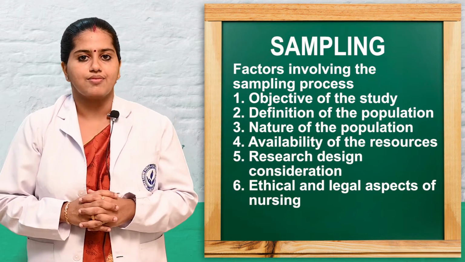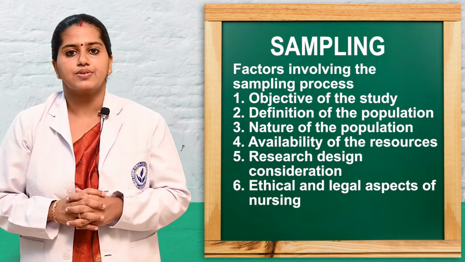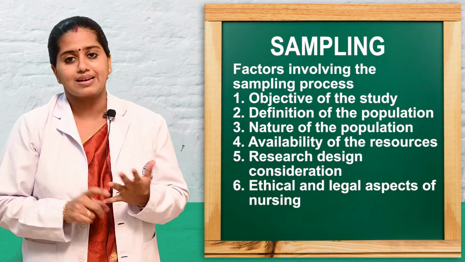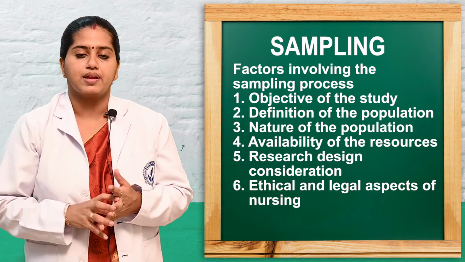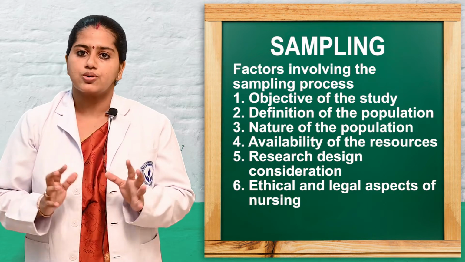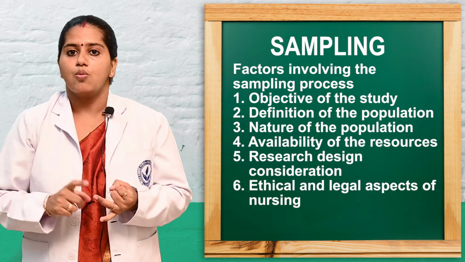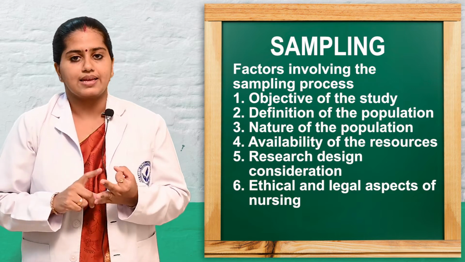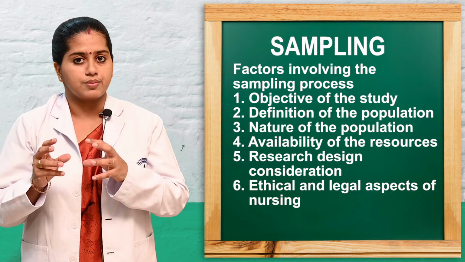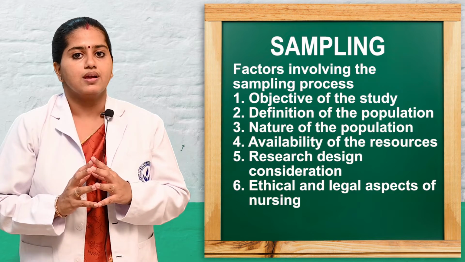Next we will see what are the factors that affect the sampling. The first one is that, based on the objective of the nursing research or the need of the nursing research, the sampling has to be selected. Second, it should give a definition of the population. So what is the target population, what is the inclusive criteria, what is the exclusive criteria, so what is the correct population that is needed for our research. So that meaning has to be given.